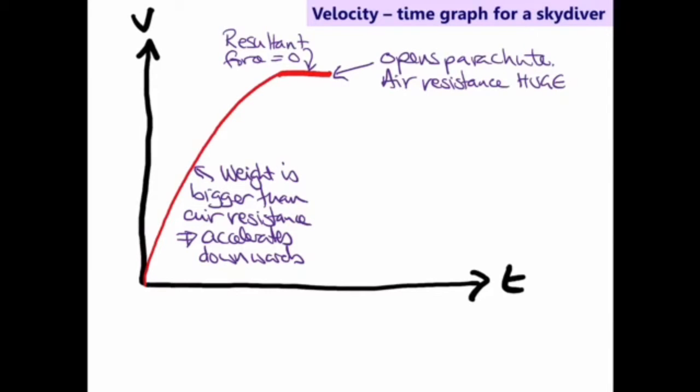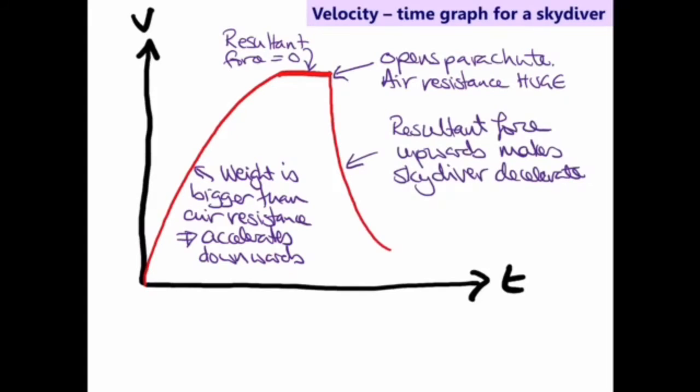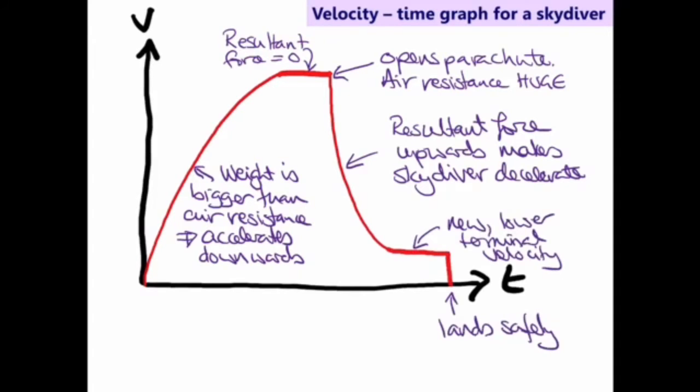The parachutist opens the parachute. The air resistance is now huge because the surface area is much larger. Therefore, they decelerate, so the velocity reduces. As the velocity gets smaller, the force of air resistance gets smaller again until the air resistance and the weight are equal again and they reach a new lower terminal velocity, which lets them land safely.